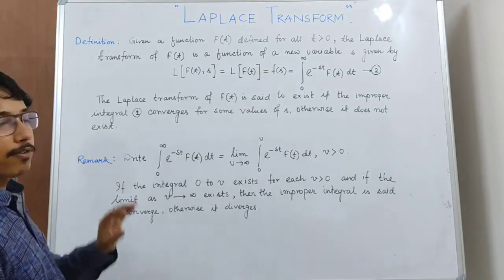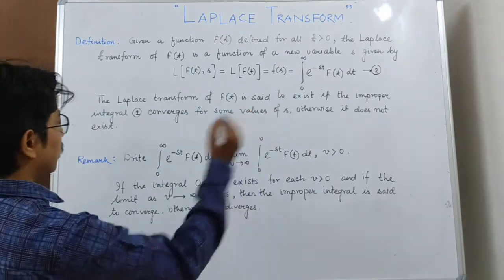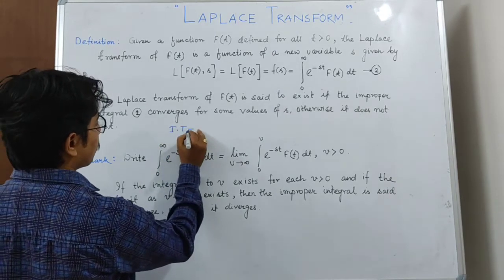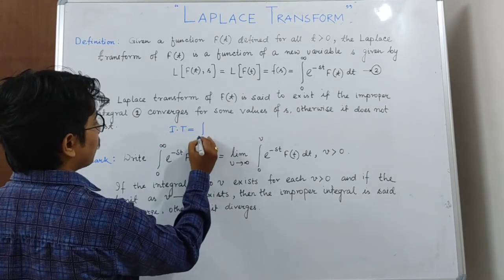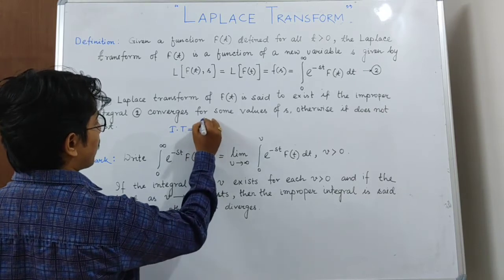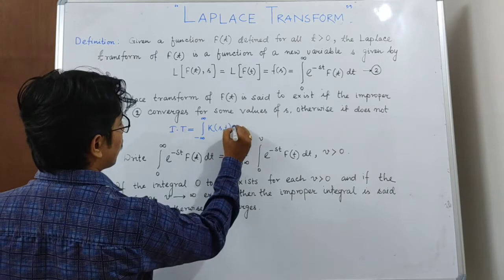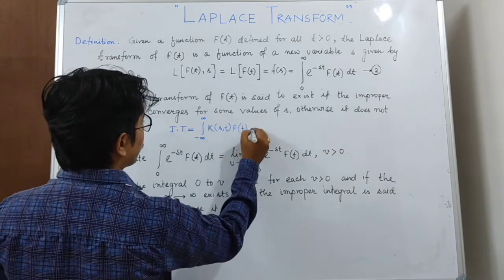Now, what we have done here is, in the definition of integral transform, we have seen that the integral transform is integration from minus infinity to infinity of k(s,t) f(t) dt.